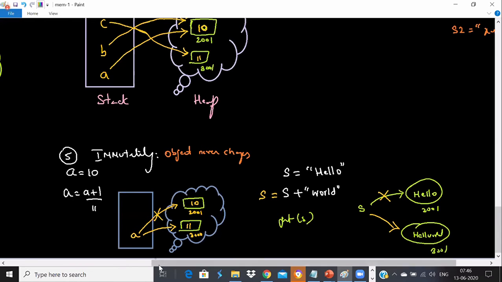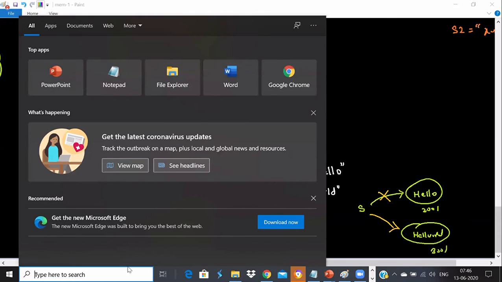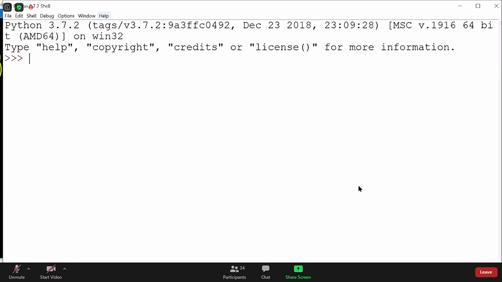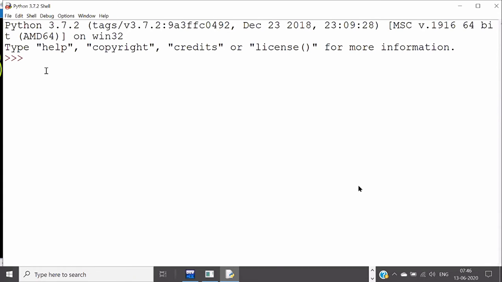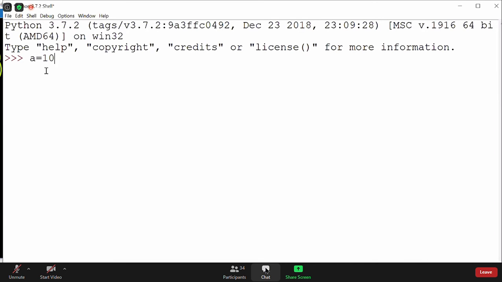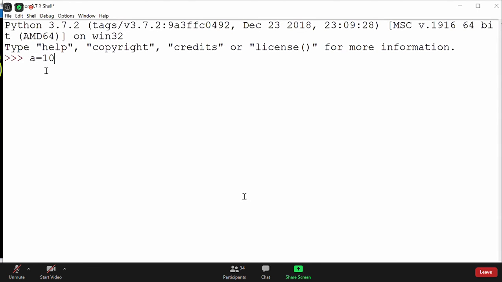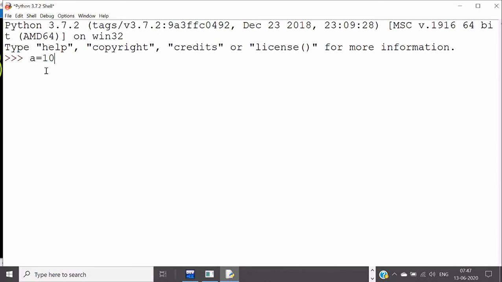Okay, I hope you got it. Let me explain this practically now. I'll go to Python IDLE, in the shell itself. Now you know what happens when I say A is equal to 10. As a revision, what happens when I say A is equal to 10? An object gets created with a value 10, one object, one reference. Agree?